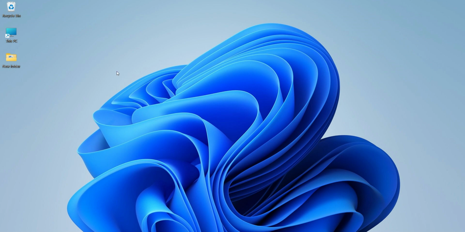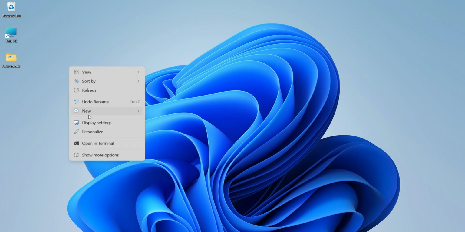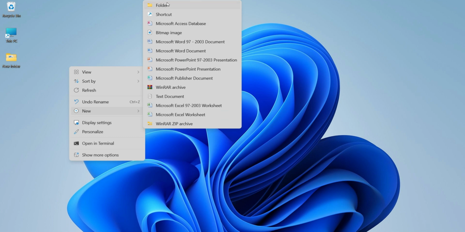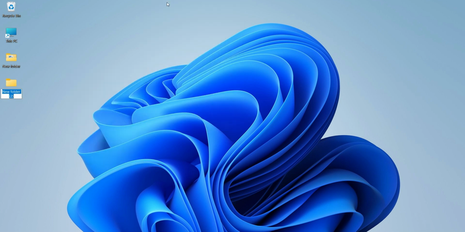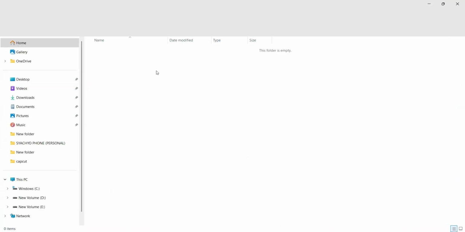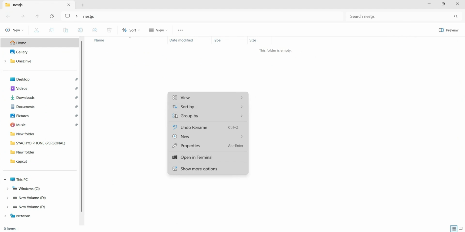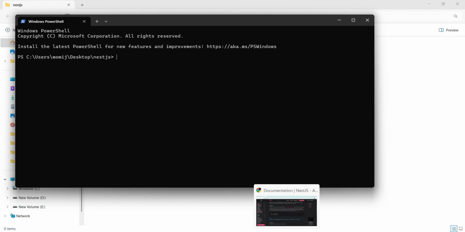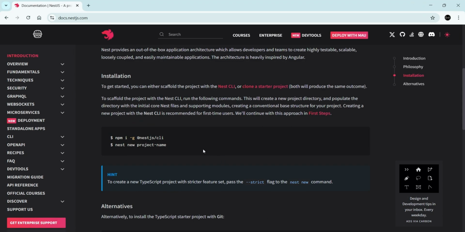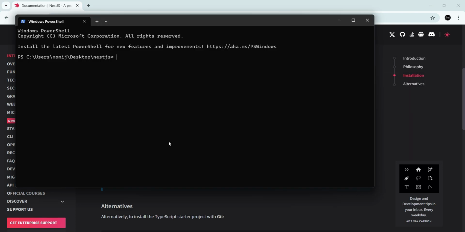Now I'll go to the desktop and create one folder. I'll name it NestJS. And inside this folder, I'll right-click and open it in terminal. As we can see here in the documentation, we can create our first NestJS project from this command. So I'll type it here.